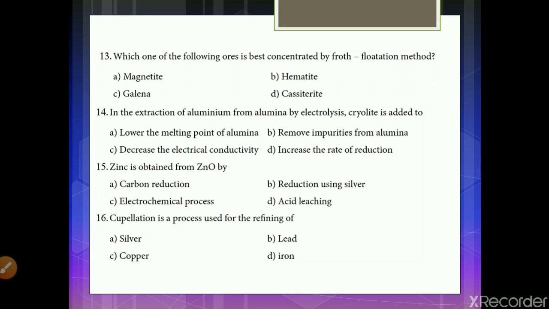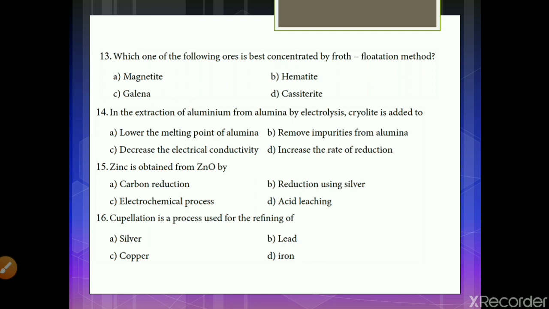Then, in the extraction of alumina by electrolysis, cryolite is added to. What is the purpose of adding cryolite? Cryolite is a substance which is added to lower the melting point of the other substance. It is always used to lower the melting point of another substance. Here the options are: lower the melting point of alumina, remove impurities from alumina, decrease the electrical conductivity, increase the rate of reduction. Therefore the answer is lower the melting point of alumina.